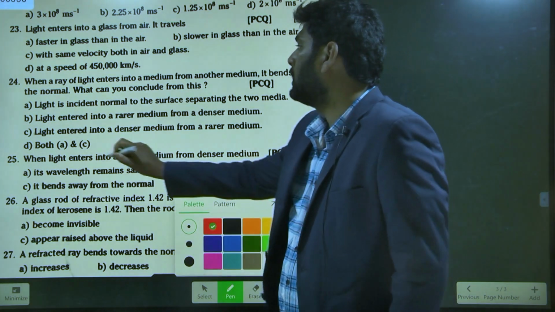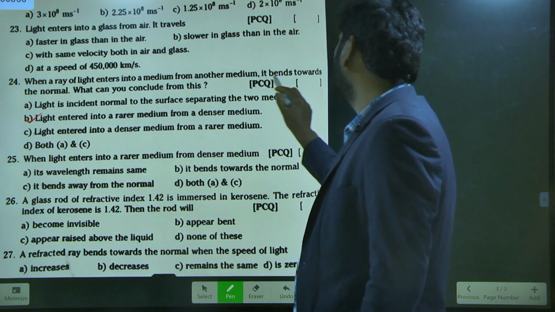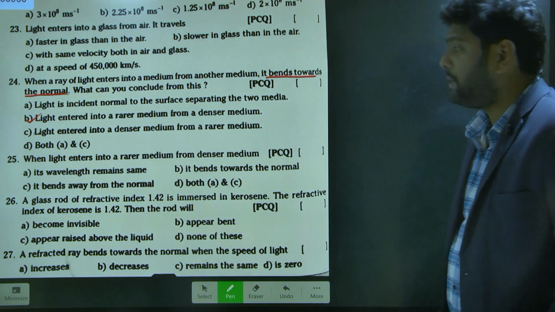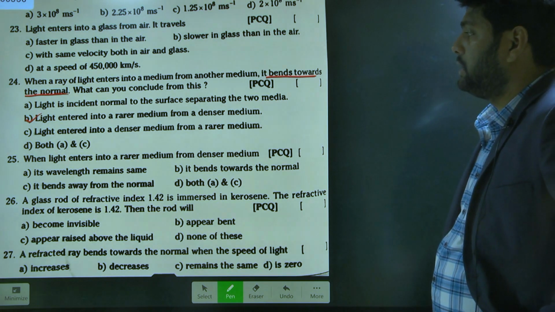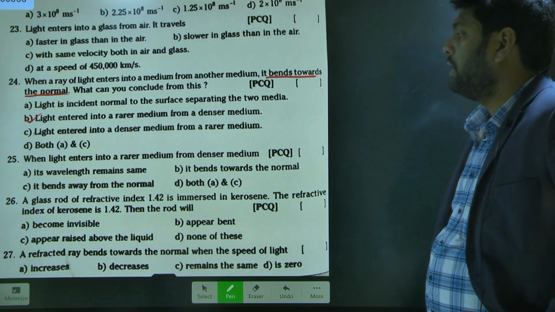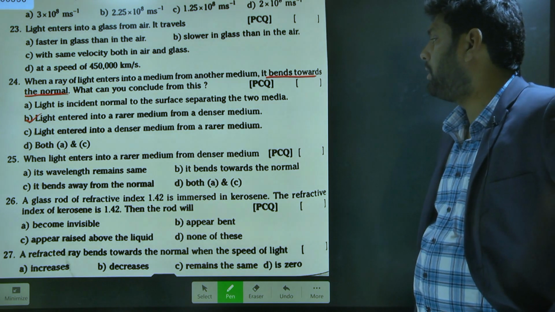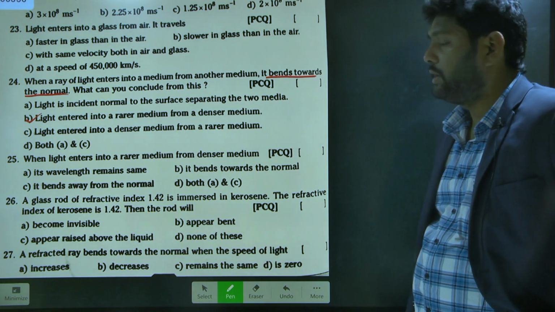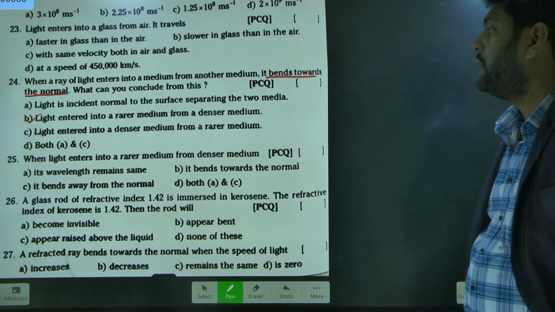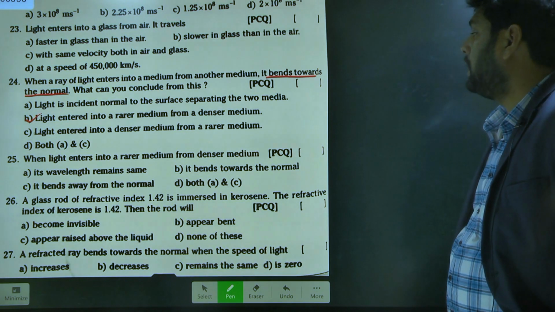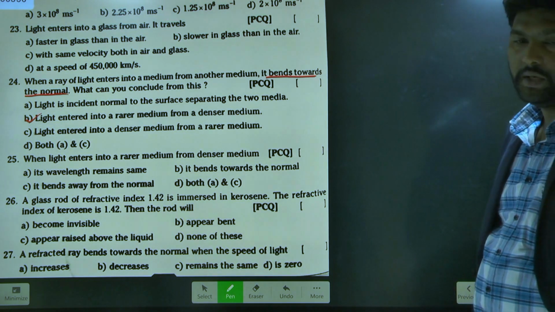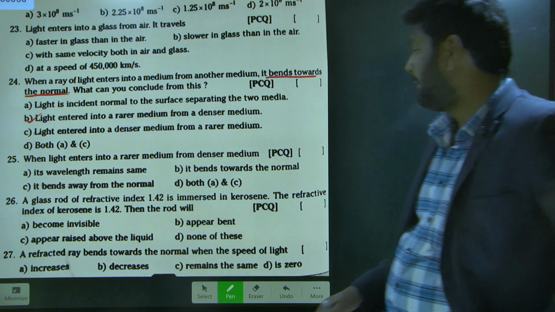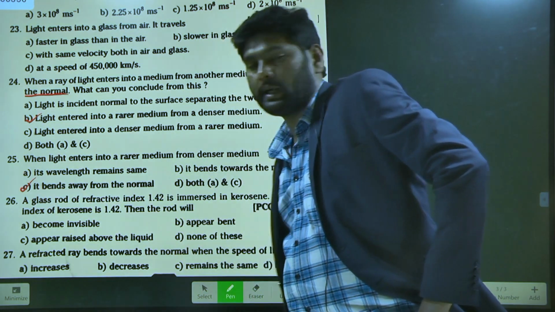Why is option B correct? When light enters into the denser medium, it bends towards the normal. So option B is the correct answer. Same way, 25. When light enters into the rarer medium from the denser medium, which of the following is correct? Its wavelength remains same. It bends towards the normal. It bends away from the normal. Both A and C. Option C is the correct answer.